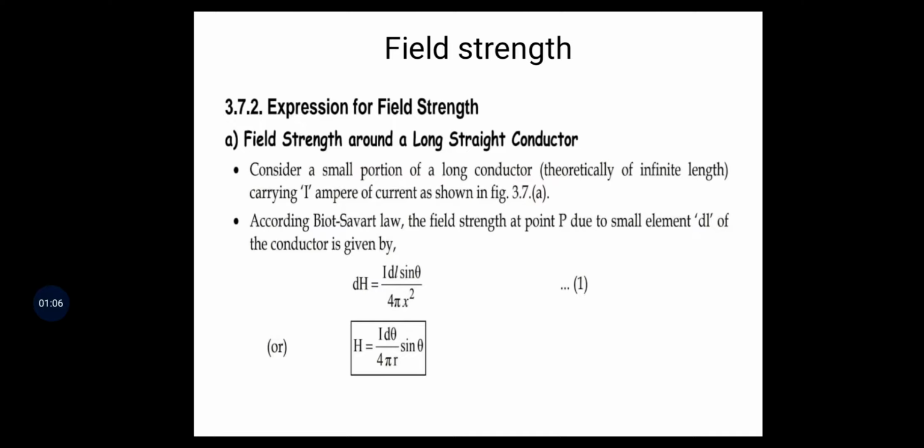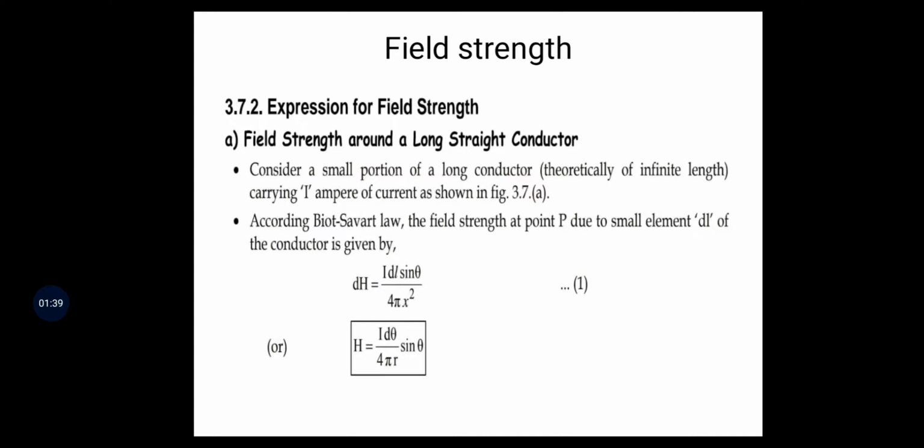Then, according to Biot-Savart's law, the field strength at point P due to a small element dl is dH equal to I dl sin theta by 4 pi x square.